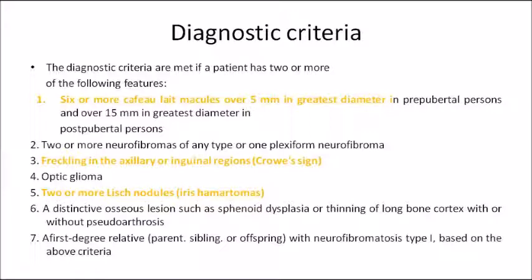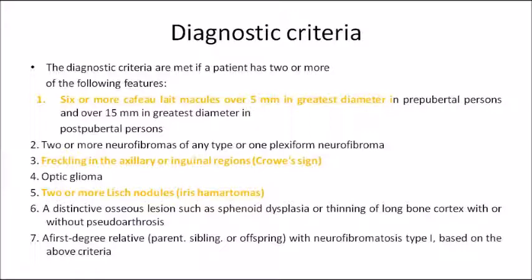Thirdly, freckling in the axillary or inguinal region, which is known as the Crowe sign. Fourthly, optic glioma. Fifth, 2 or more Lisch nodules on the eye. And bony lesion also, the sixth point. And the patient should have an autosomal dominant type of disorder, that is, it is hereditary. So this is the diagnostic criteria.